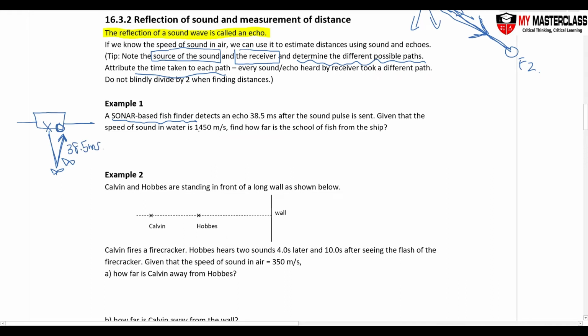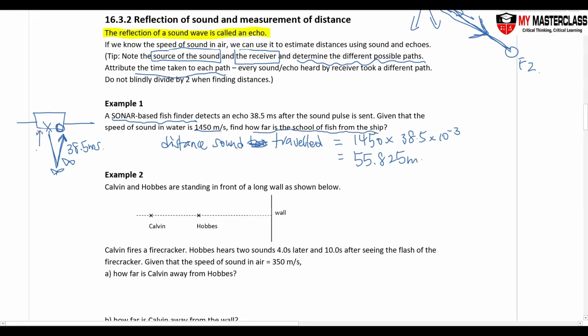So the distance sound traveled equals the speed times time. So 1450 times 38.5 times 10 to the power negative 3. This will give me 55.825 meters. But did they ask for the distance sound traveled? They didn't. They asked for how far the fish is from the ship.